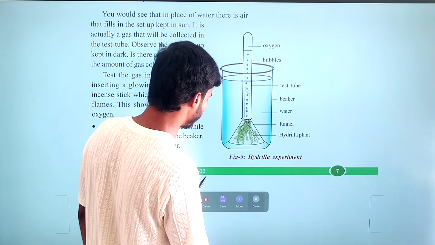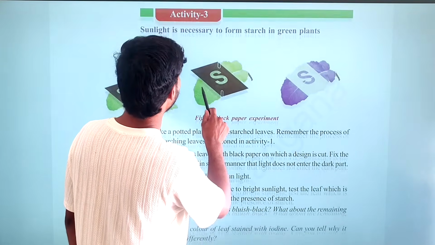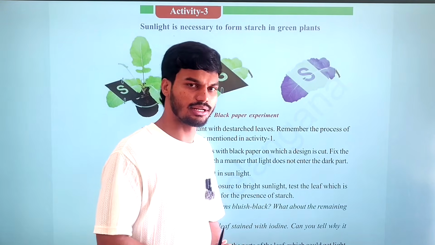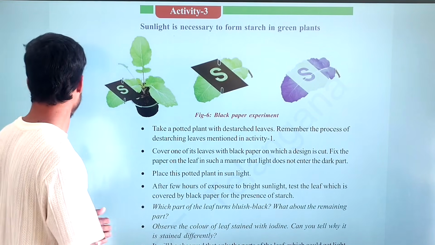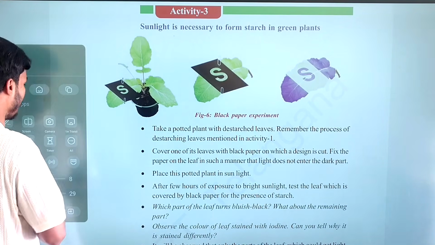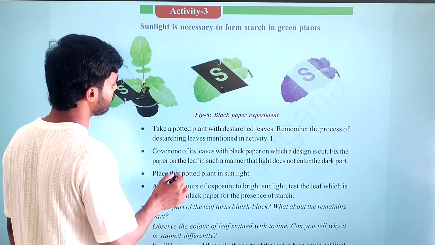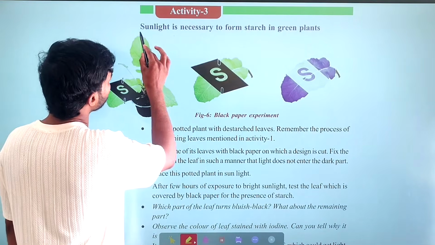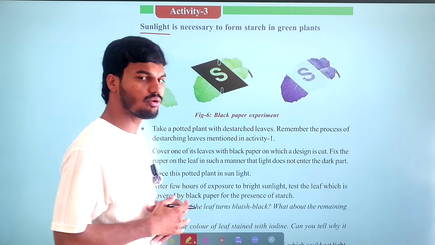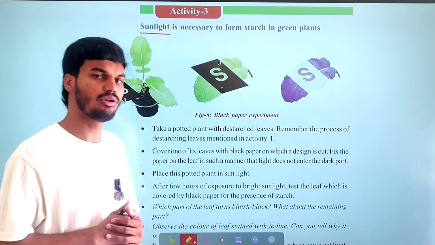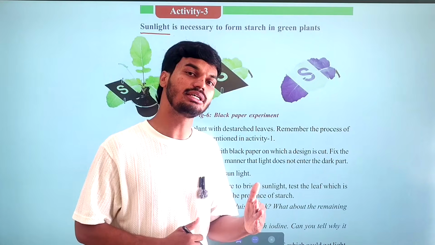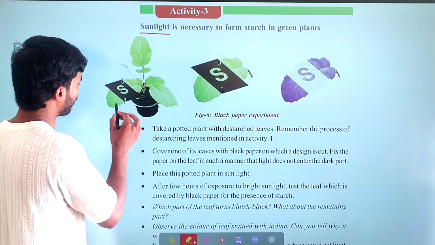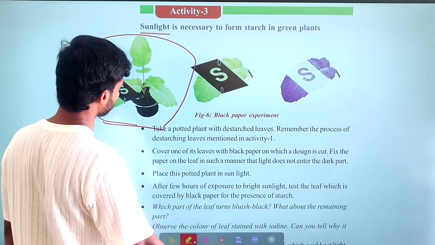Then coming to the next experiment. Activity 3 regarding sunlight is necessary to form starch in green plants. The starch that is present in green plants is prepared in the presence of sunlight. Simply, if the plant wants to prepare its food, that food is prepared under the sunlight. So with the help of an experiment, we can see this.